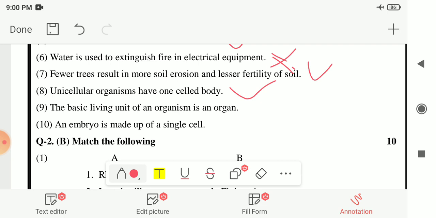The ninth number is, the basic living unit of an organism is an organ. So here your answer is false. The basic living unit of an organism is the cell, not an organ.